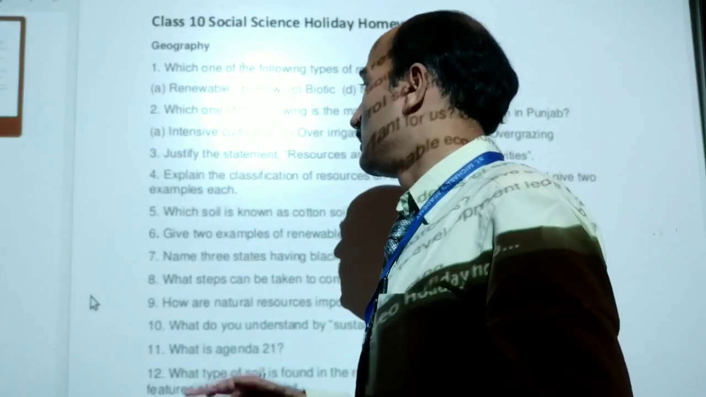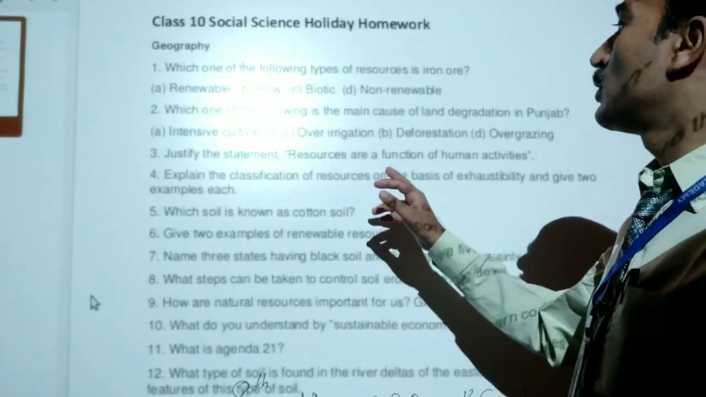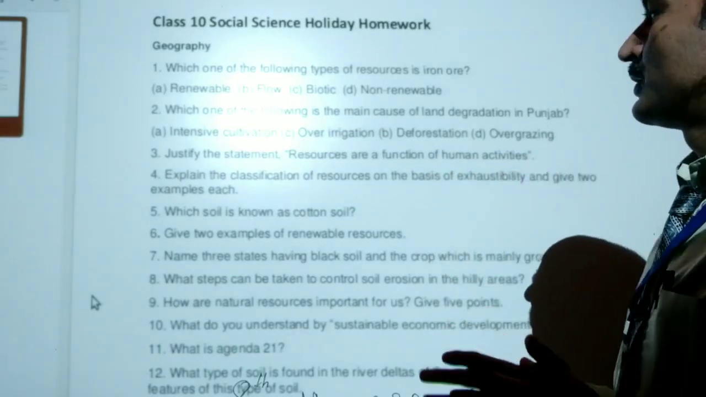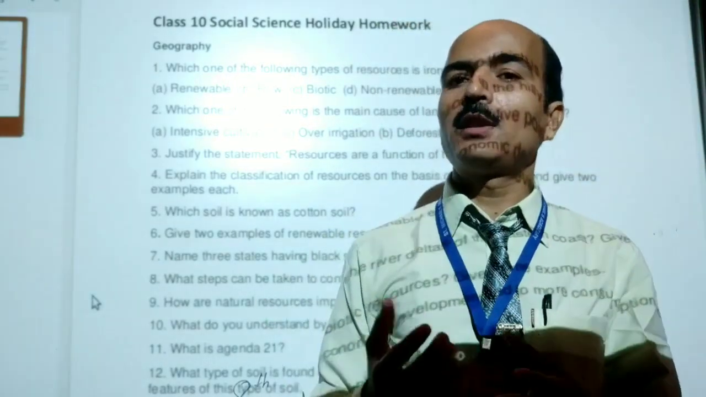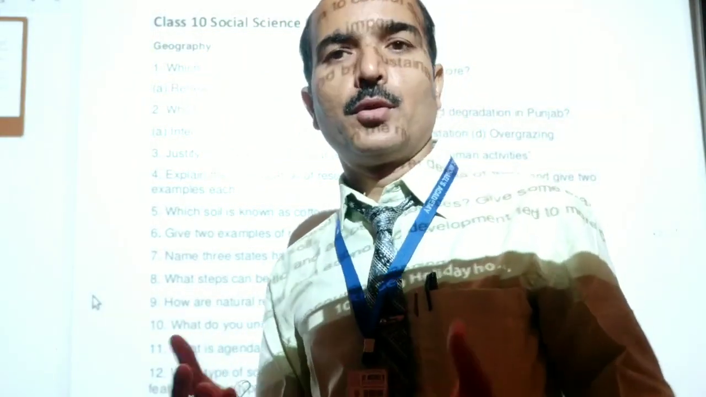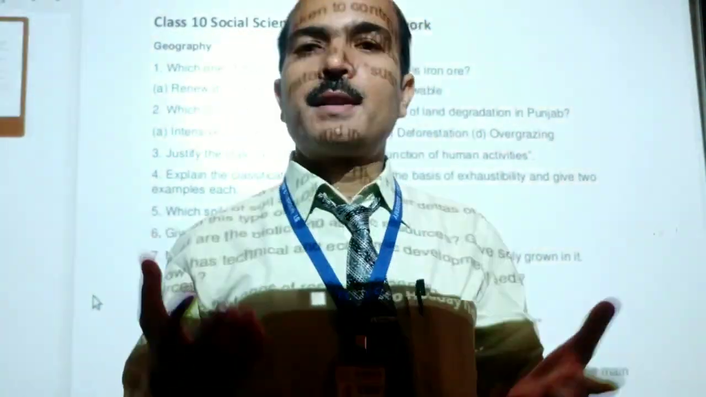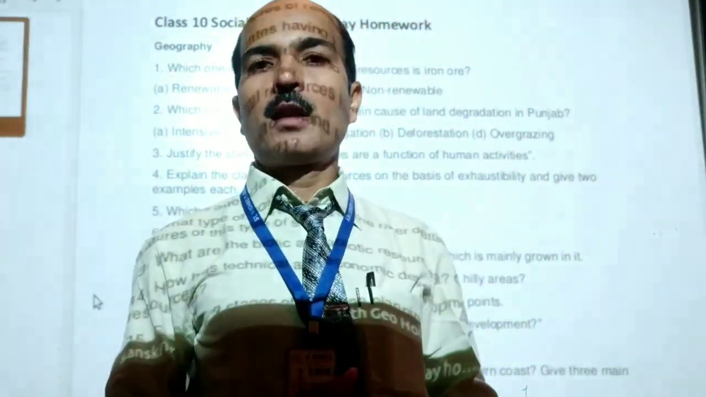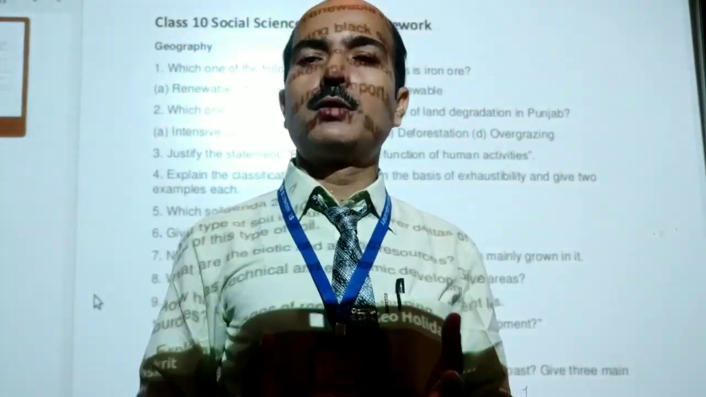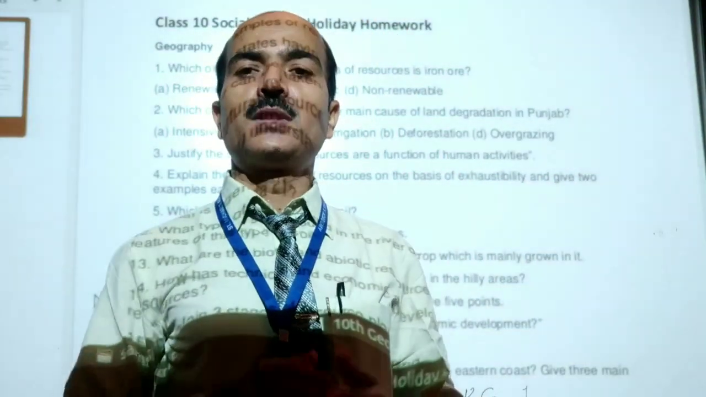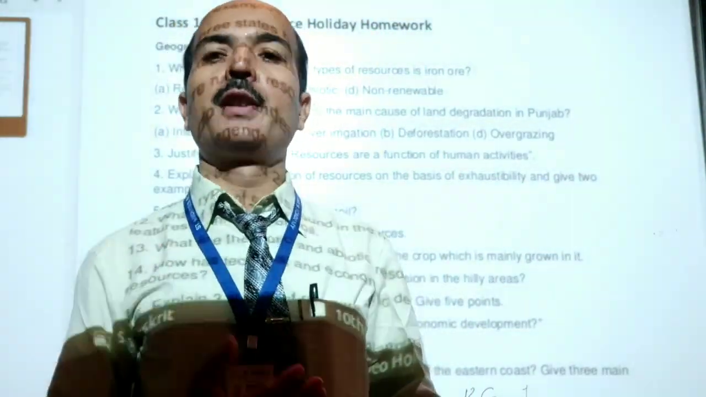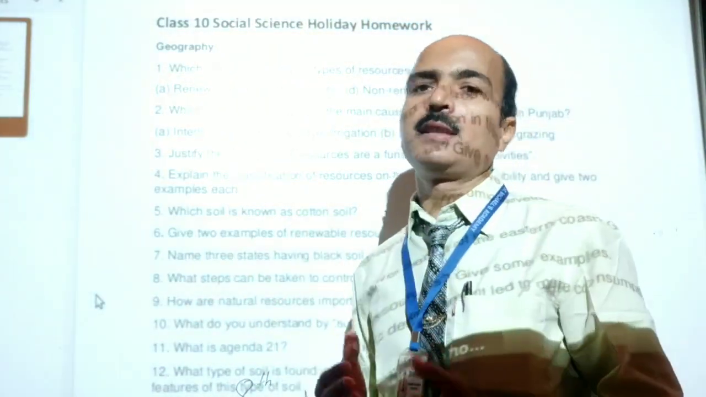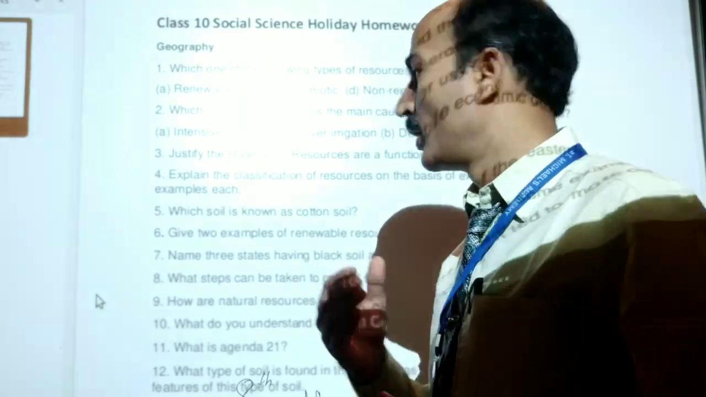Question number 3 is, justify the statement resources are a function of human activities. How? So you have studied that most of the resources are manufactured by human beings, or the resource which we obtain from our nature is converted into more useful resources. So you have to explain how human activities have made resources more useful, more important.